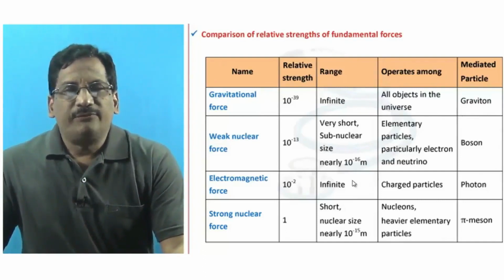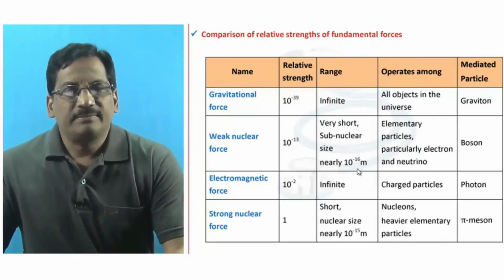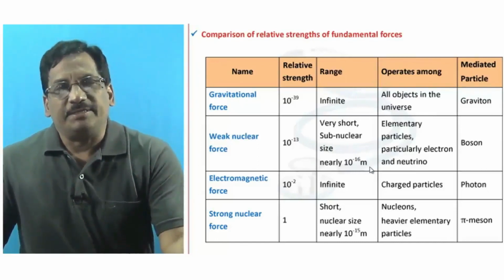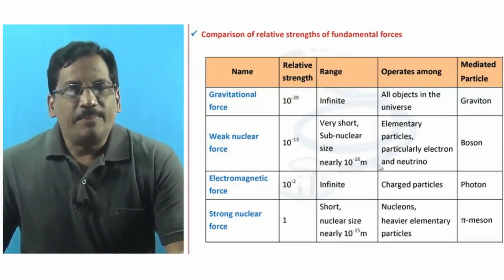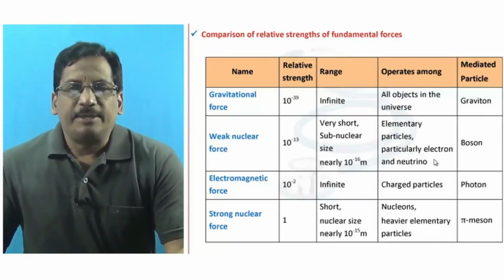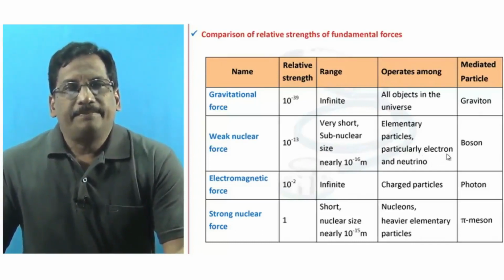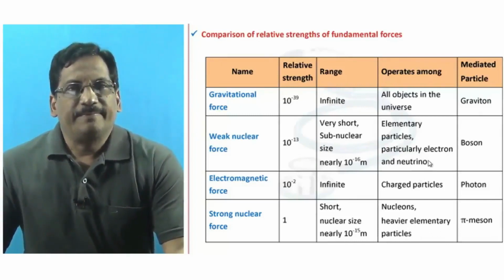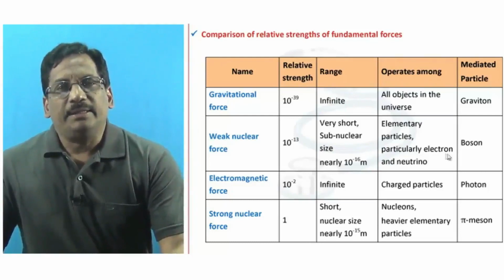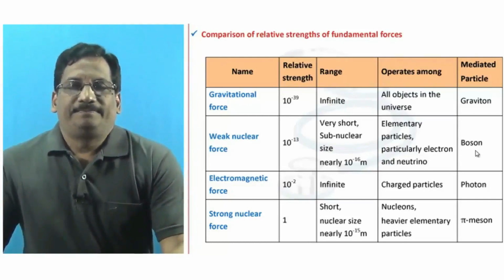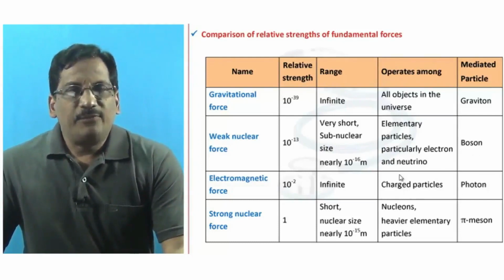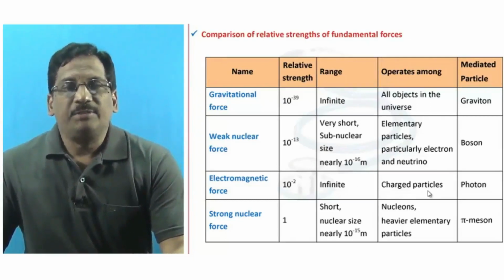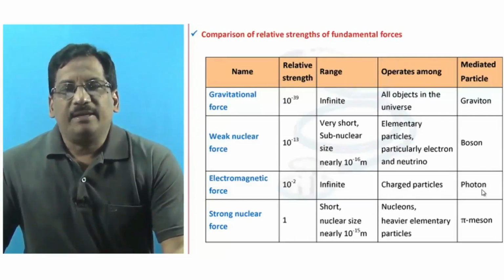And the weak nuclear force is a very short range force, subnuclear in size, nearly 10 power minus 16 meters. It operates among the elementary particles, particularly in beta decay, that's between an electron and a neutrino. The weak nuclear force is observed there. And the mediating particle is a boson. And the electromagnetic force is again of infinite range. It exists between two charged particles and the exchange particle is the photon.